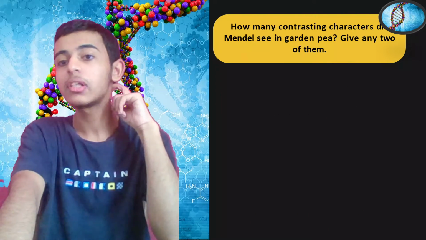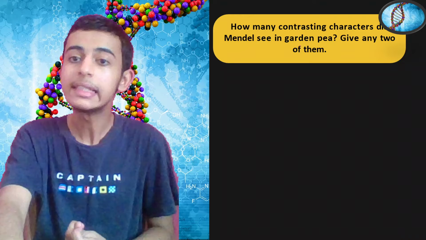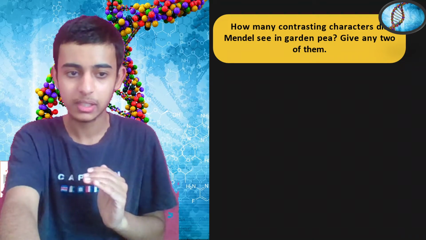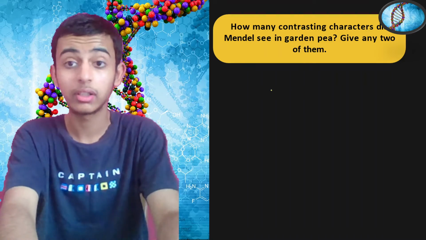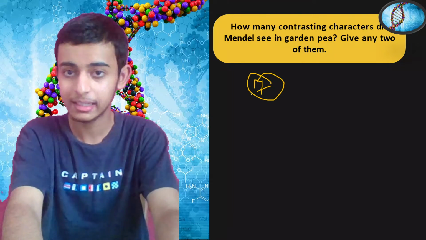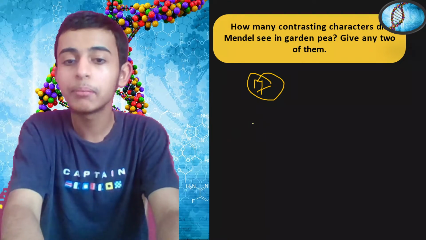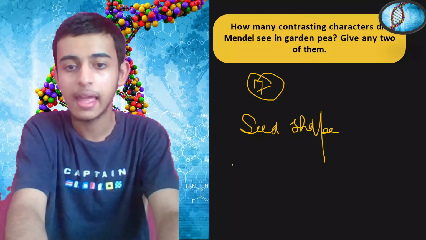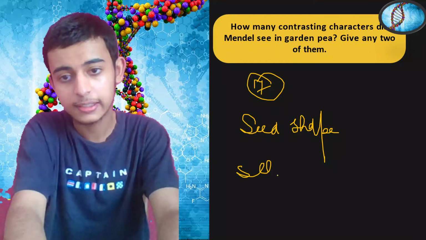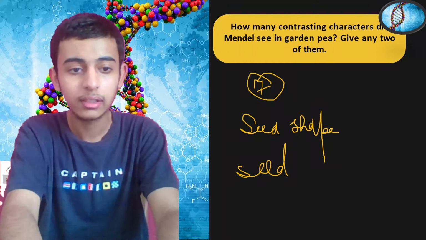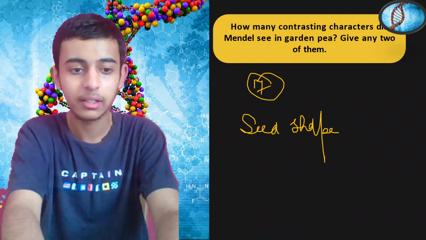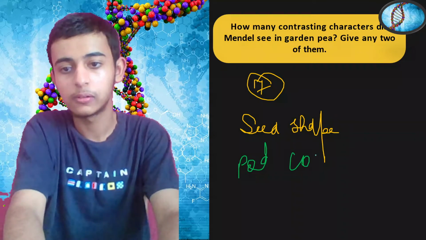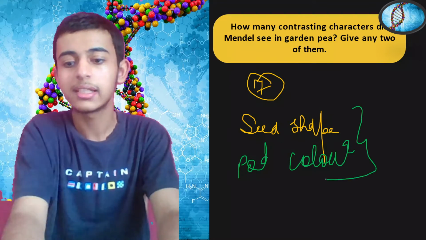Next question. How many contrasting characters did Mendel see in the garden pea? Give any two of them. It's a totally factual based question. According to the text, there were seven characters, and you can give any two of them. You can give the seed shape, you can give flower position, you can say pod color instead of seed color. You can write down pod color. So these are the characters.